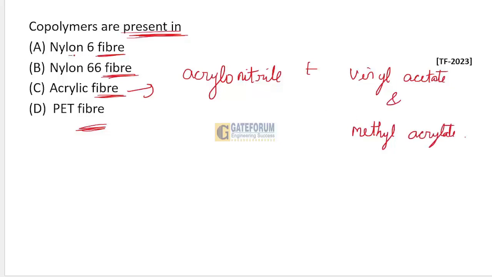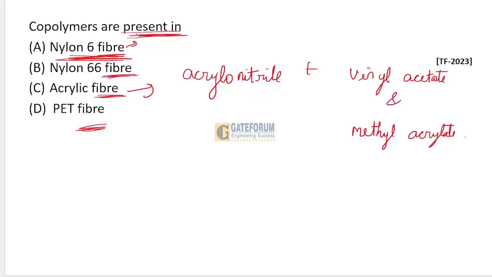Whereas nylon 6 is made from a single monomer, known as caprolactam, and nylon 66 is made from two monomers.